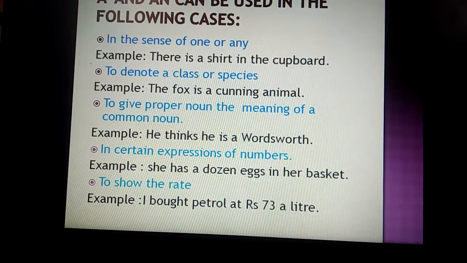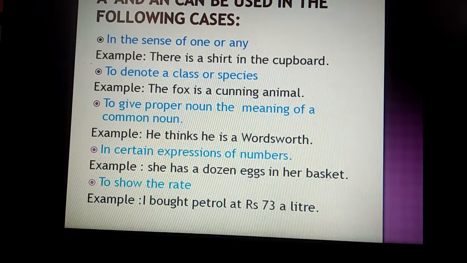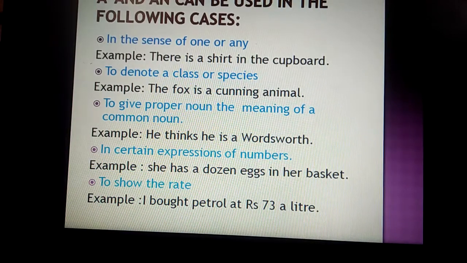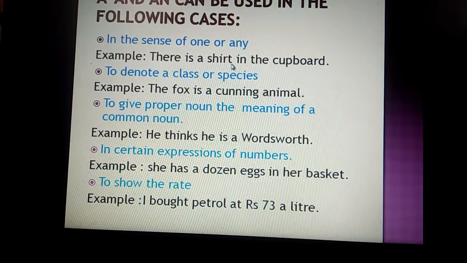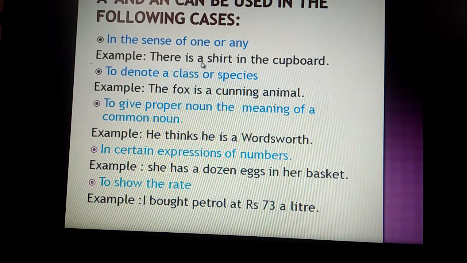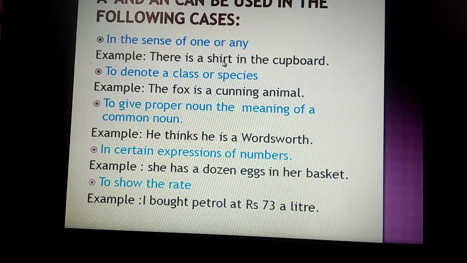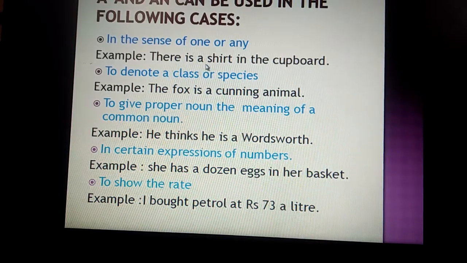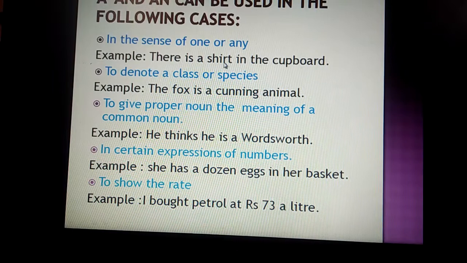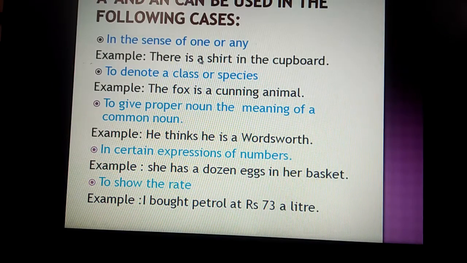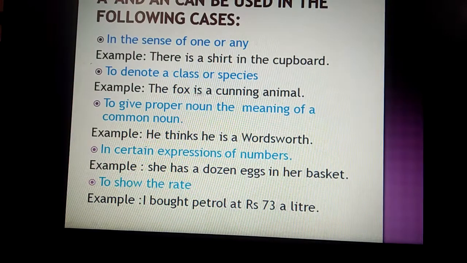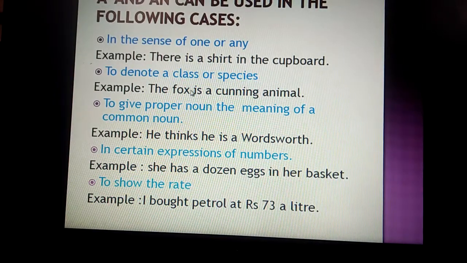Now a and an can be used in the following cases. First, in the sense of one or any, where we want to show one thing. Here, how many shirts are there? There is only one shirt. There is a shirt in the cupboard, so we can write a shirt. If there are two shirts, we will write there are two shirts, not a shirt. A shirt means one.